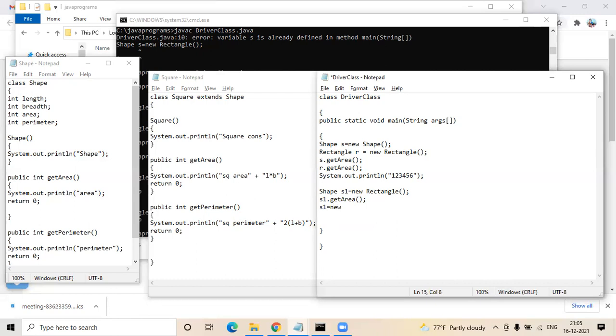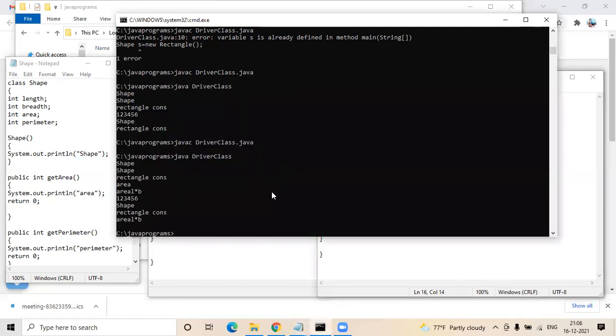So what I'm doing is my parent is already shape. Instead of creating something again like square object equal to new square, I'm directly assigning my new square to my S1. And now print S1 dot get area. Okay. You compile the square class.